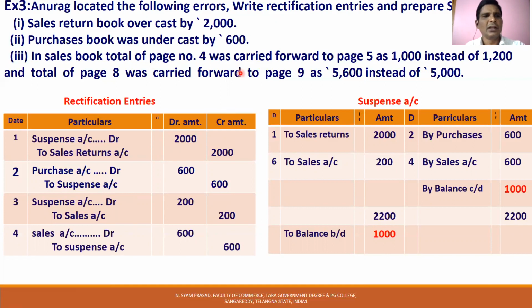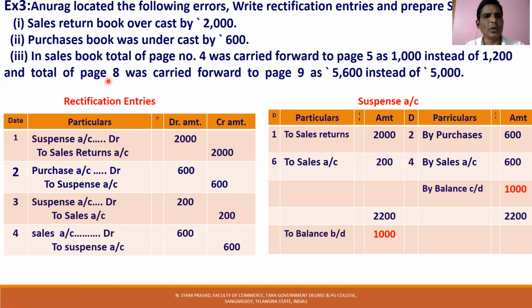In sales book, total of page number 4 was carried forward to page number 5 as 1000 instead of 1200. So sales book total actually should be 1200, but it only showed 1000. The sales book total goes to the sales account credit side, so it has to show 1200, but it's showing only 1000. That means 200 less credit is there. Now we credit sales account with 200 and debit suspense account. Suspense account to sales. The wrong, that is less credit of 200, is rectified by this entry.